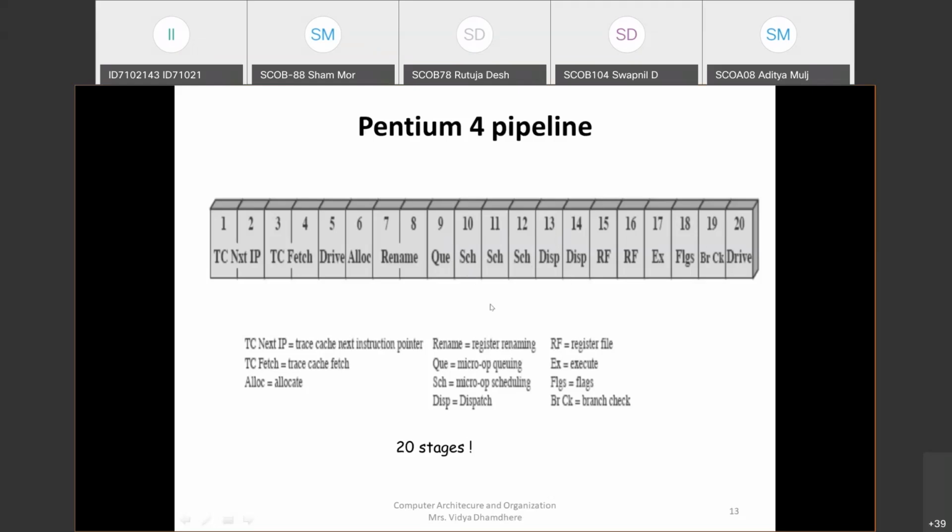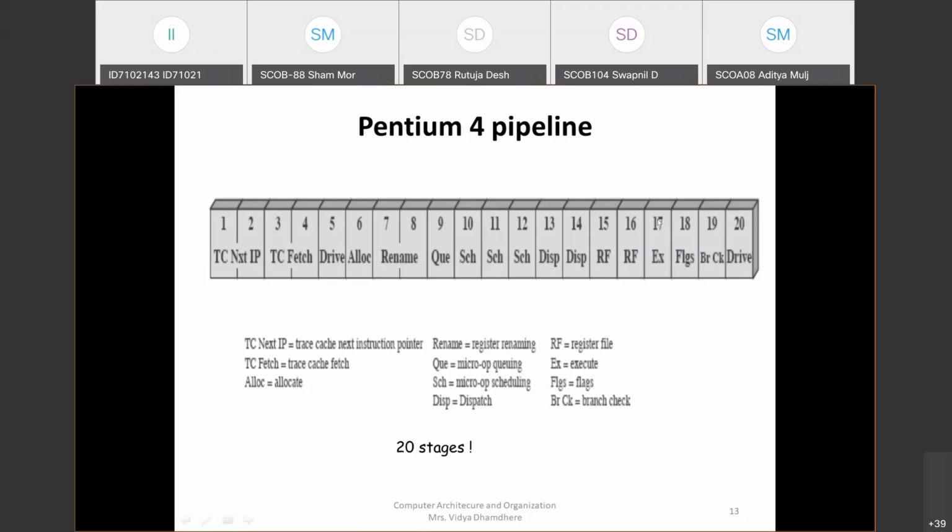Now next one is this: 13 and 14 are used for the dispatch. After scheduling, that particular operation will be dispatched for the execution, and then it will go to the next stage, that is, the 15 and 16 stages are used for the register file for storing that particular data. Then, you can say that they hold that data or load that data into that particular register.